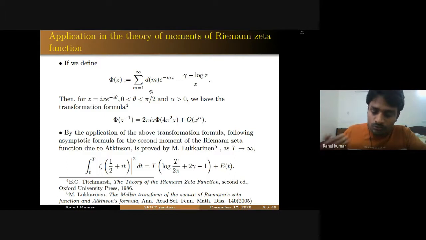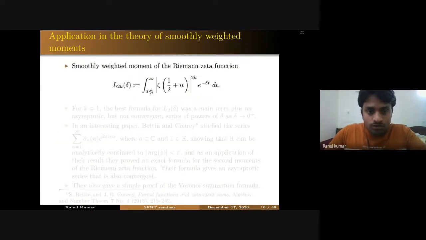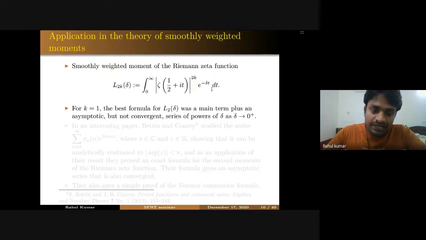So let me give you one more instance where these transformation formulas are very important. For that, let me define what is called the smoothly weighted moment of the Riemann zeta function. People study these types of integrals also as delta tends to 0. And when you take k = 1, the best formula for this quantity was a main term plus an asymptotic series, which was not convergent when you take delta tends to 0 plus.